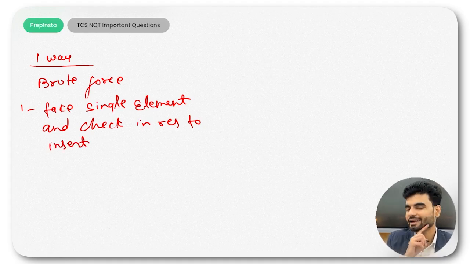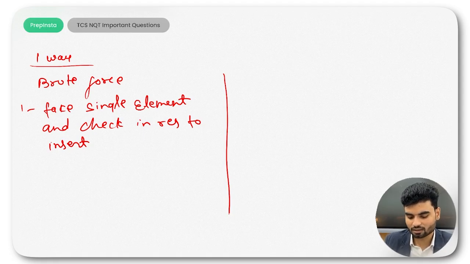Another way can be iterating twice over the array to check whether it is a duplicate or not, and you insert only once.